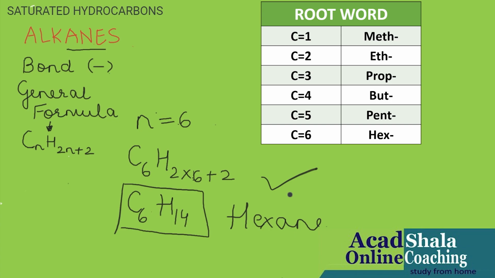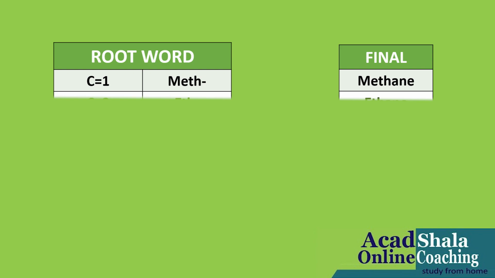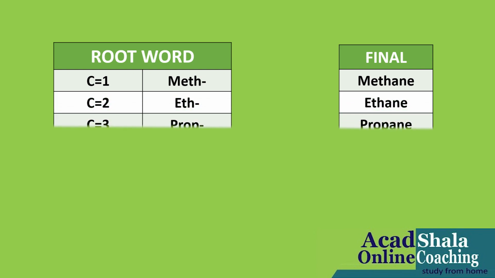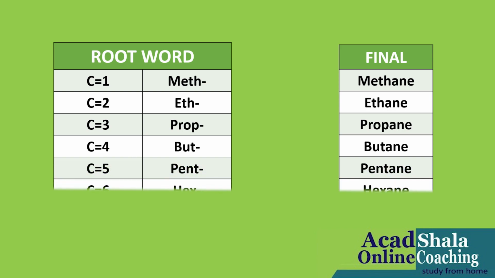So let us finally say the names of the hydrocarbons of alkanes. First methane, ethane, propane, butane, pentane and hexane.